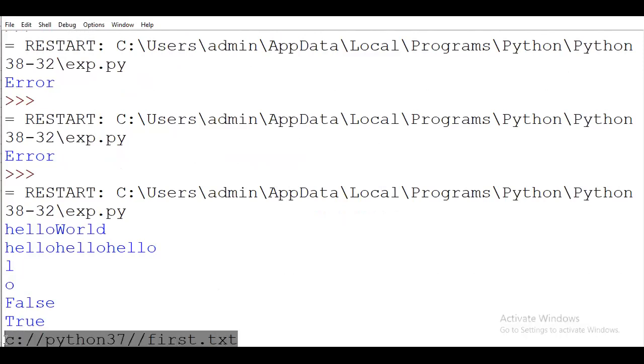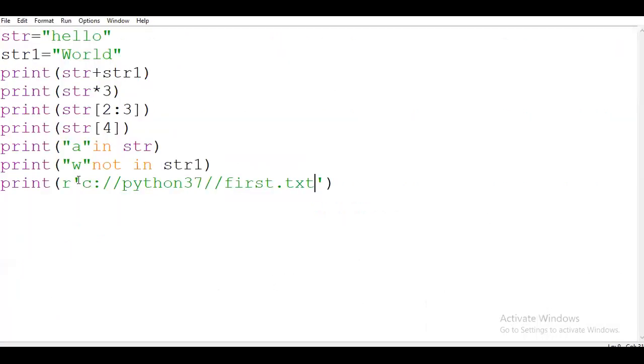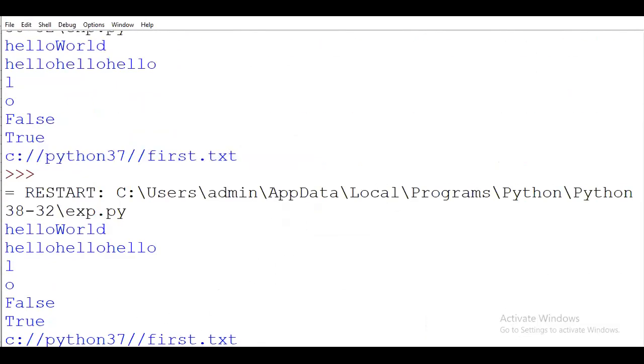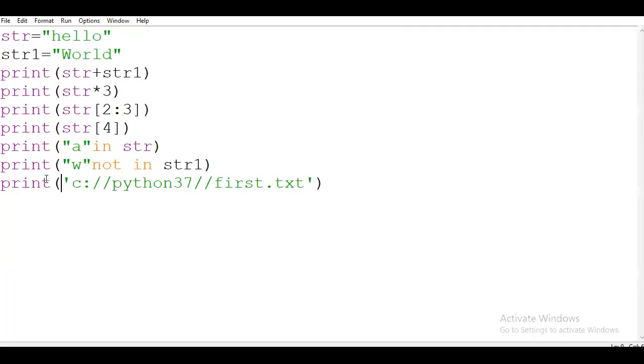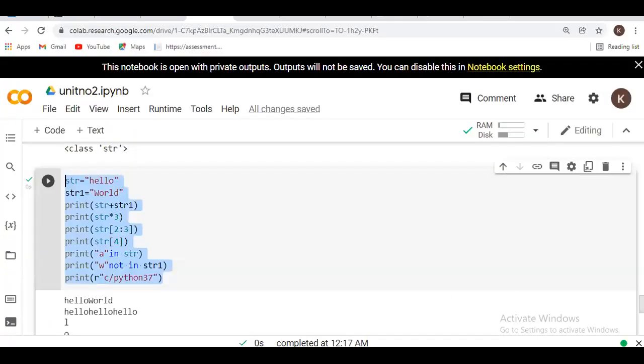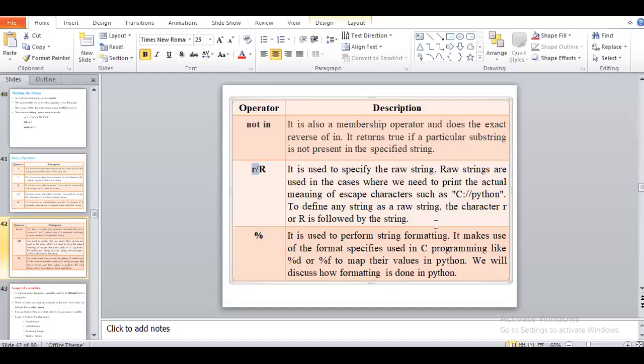So it will print all the things the same. But suppose it will print all the things as it is. It will not be different. And here I'm writing capital R. It will not change actually. Just one minute. Why is it not changing? Actually, it will change the output.